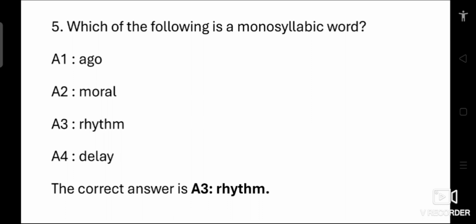Ago has two syllables, a-go. Moral has two syllables, mo-ral. Delay has two syllables, de-lay. So rhythm is the only monosyllabic word among these options. So the correct answer is option 3, rhythm.